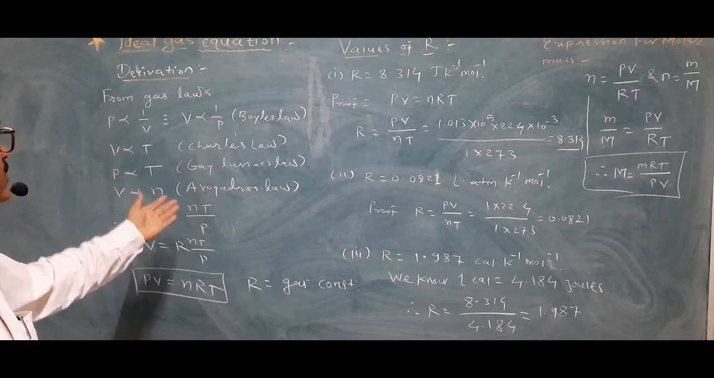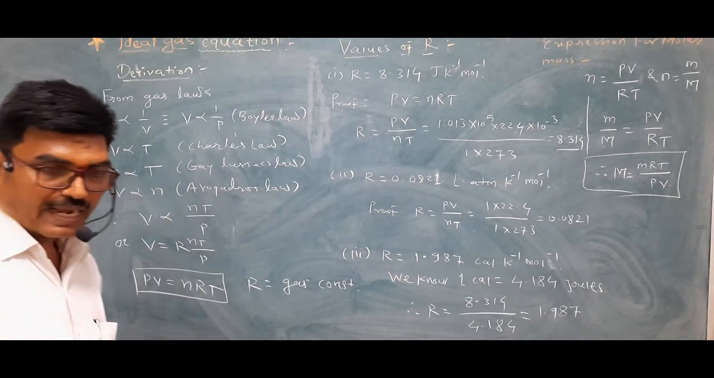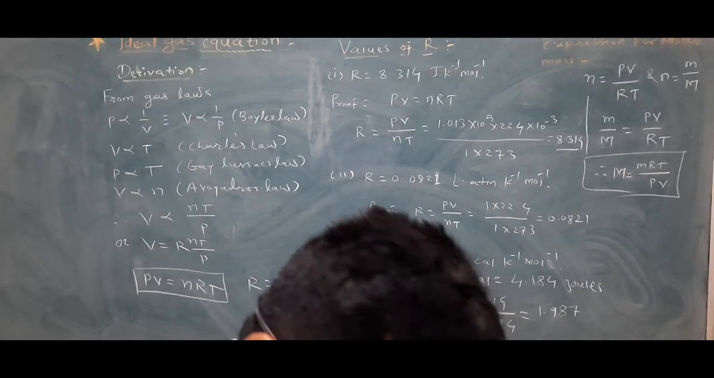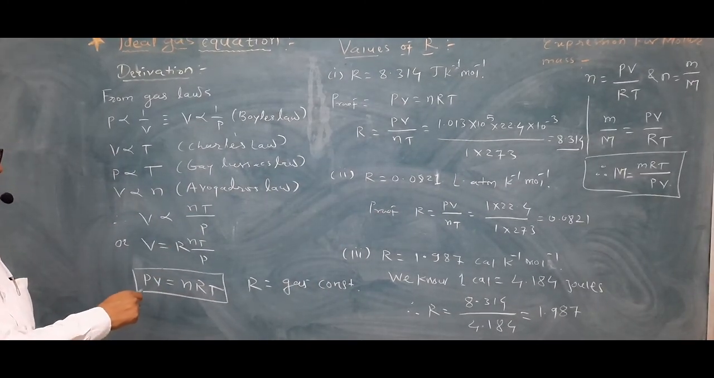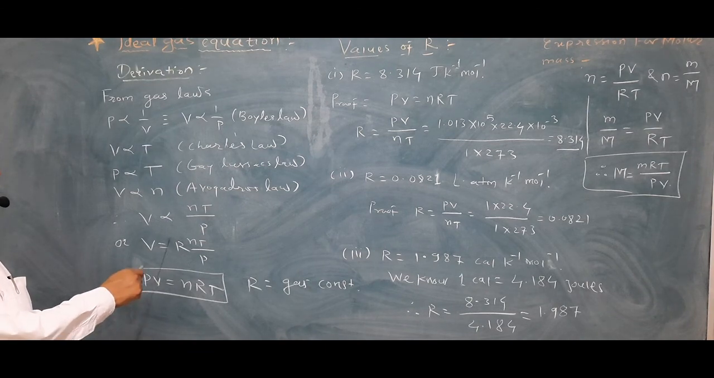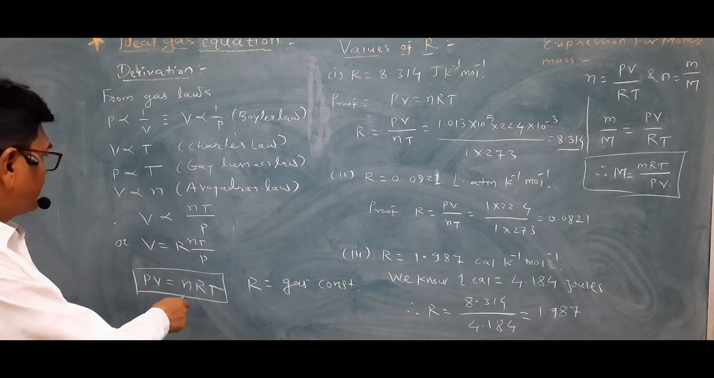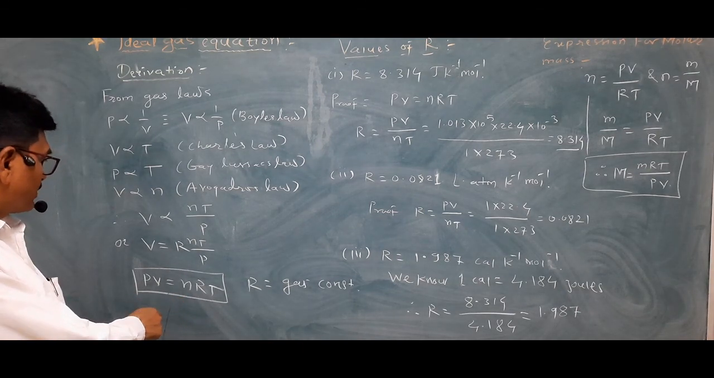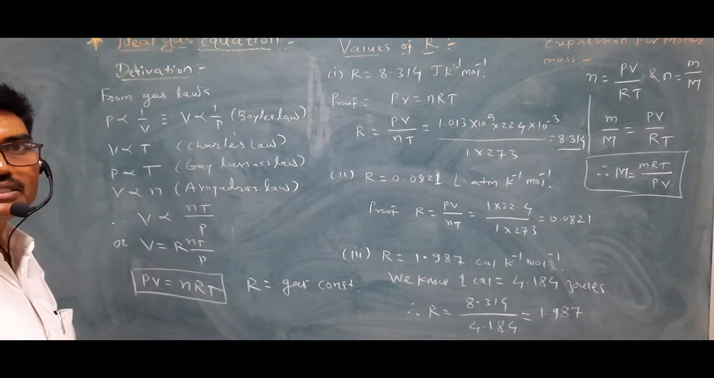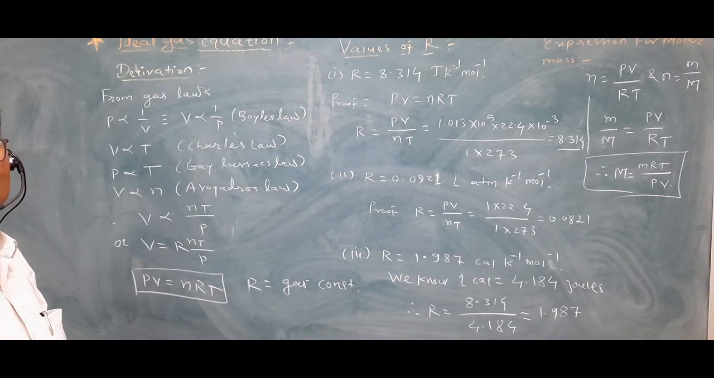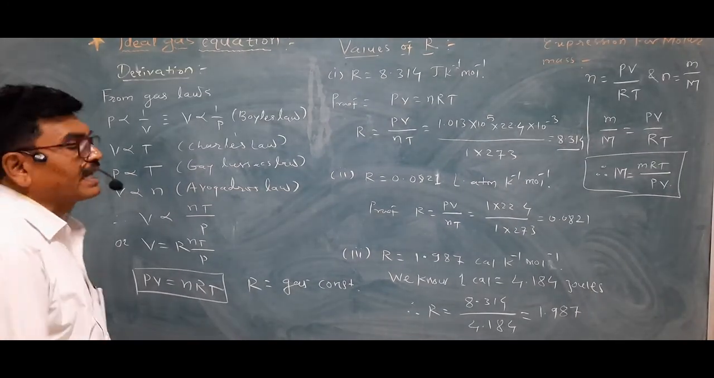By combining these, we can write that V is directly proportional to n and T, and inversely proportional to P. By substituting the constant, we can write V is equal to RnT upon P, which can be rearranged as PV equals nRT. This is the simple gas equation which can be obtained with the help of the gas laws, where R is called the gas constant.